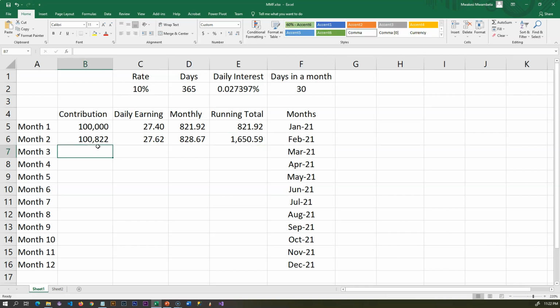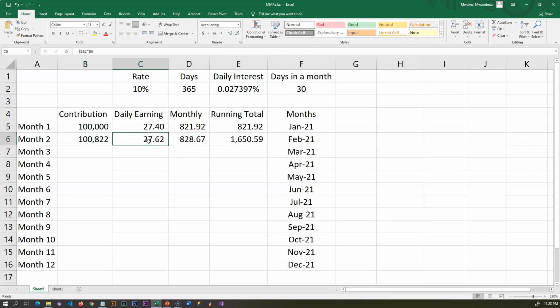Now, in the next month, what will happen is whatever you earned previously, which is 821, is added to your initial contribution. And this is what is called compounding. Compound interest. Compound interest is applicable on month-to-month basis.